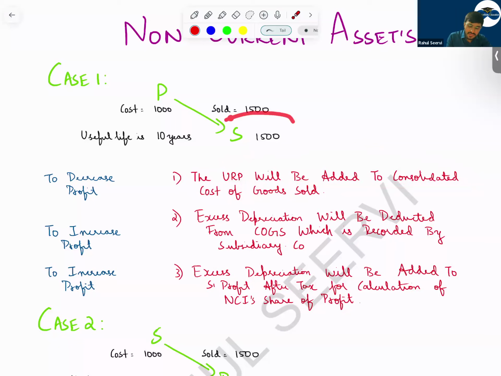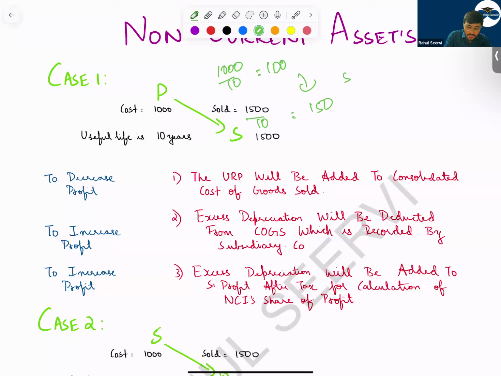Sir, now excess depreciation, which company will record? Subsidiary company will record excess depreciation. The depreciation should be how much? 100. But how much is the depreciation they have recorded? The depreciation they have recorded is 150. That means 50 is the excess depreciation. So excess depreciation means subsidiary company has recorded more depreciation. More depreciation means profit is low. We have to increase the profit.